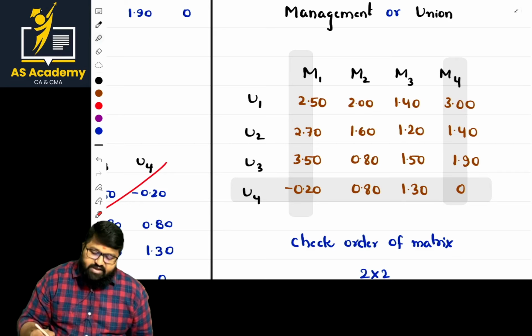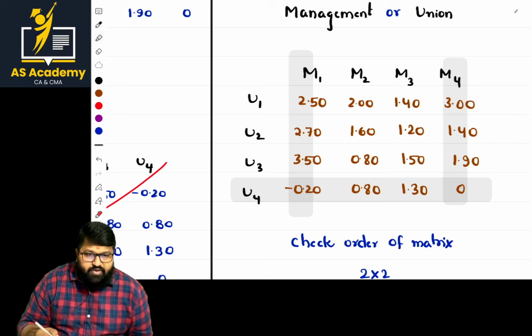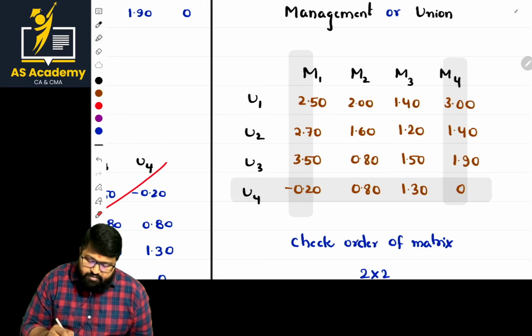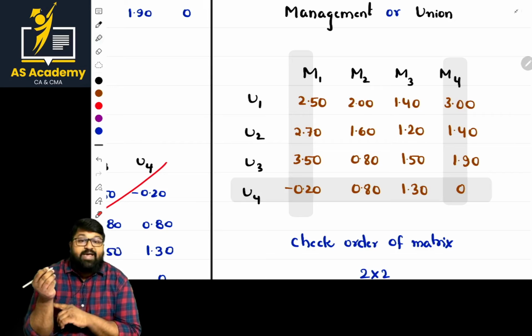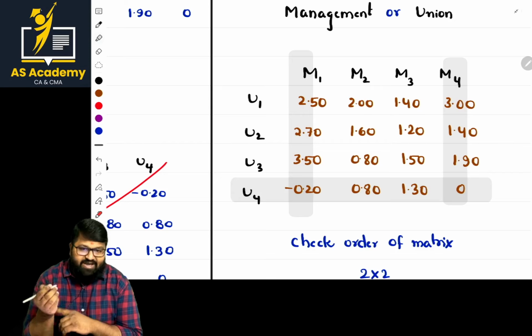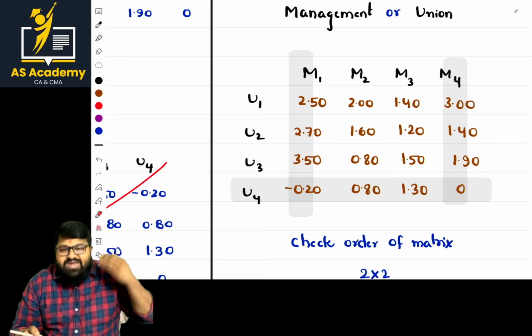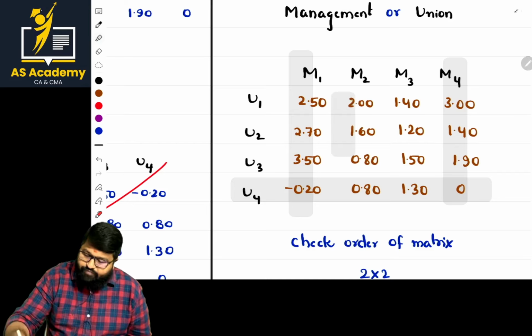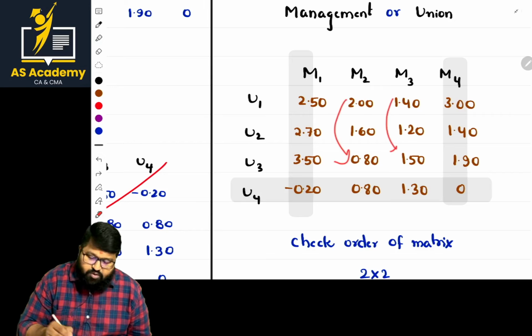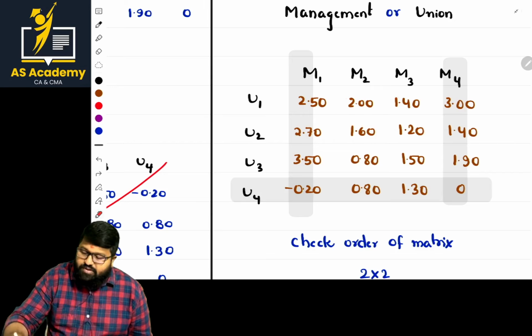Now in this case, what is the next chance to eliminate? We have to eliminate one row. Basically, what are rows representing? Maximizing players. They want to eliminate the least one. What is least? Sir, 2. When we compare with 2, it is least. When you compare with 1.4, it is least. So automatically we can eliminate this one now.